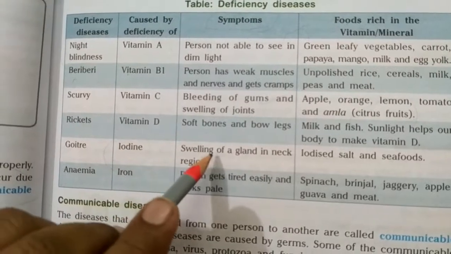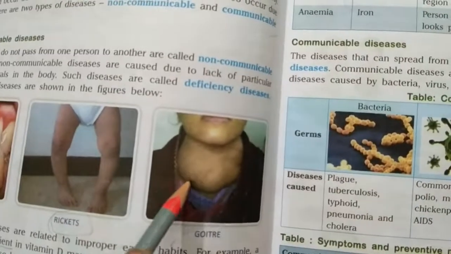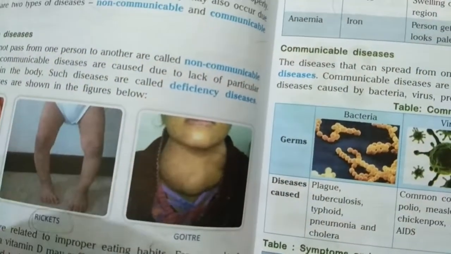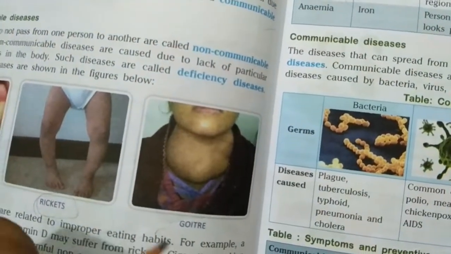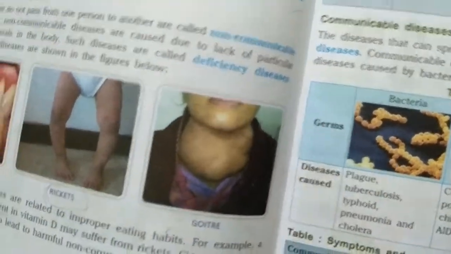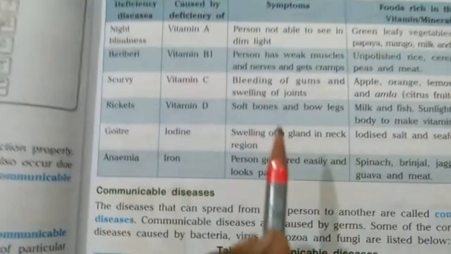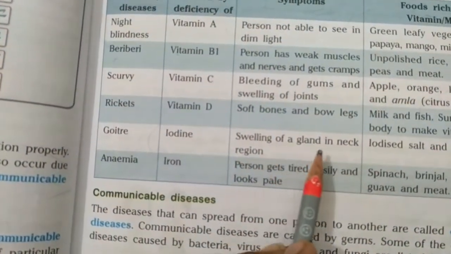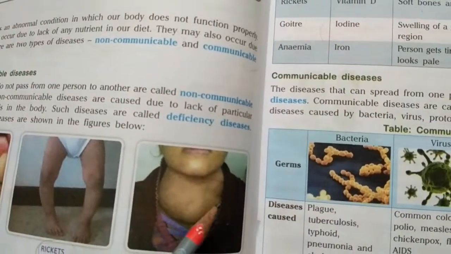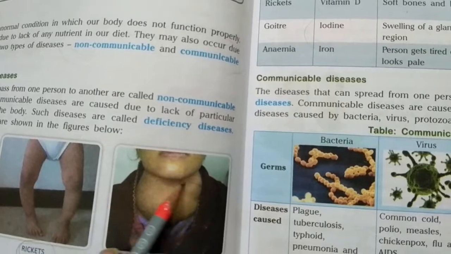There is swelling of a gland in the neck region. Okay, inside our neck there is a gland present, that is called the thyroid gland. About this thyroid gland and all these details you will study in your higher classes, okay. So swelling of a gland in the neck region. Due to the swelling of that particular gland, the whole neck region becomes swollen. Okay, there is swelling in the entire neck region.